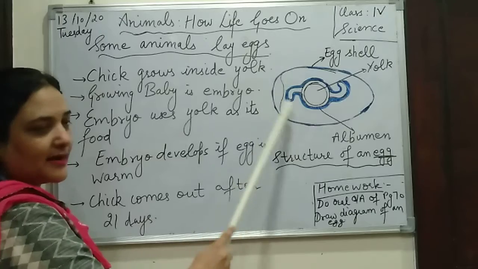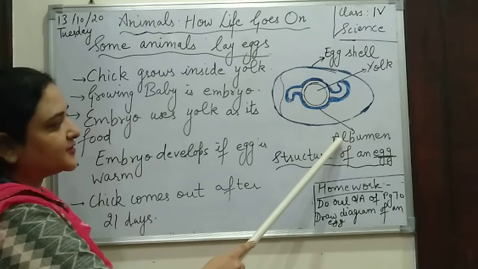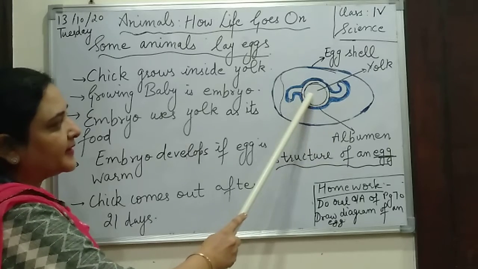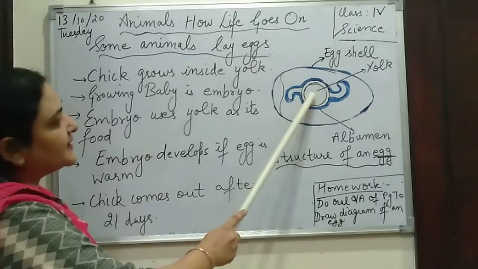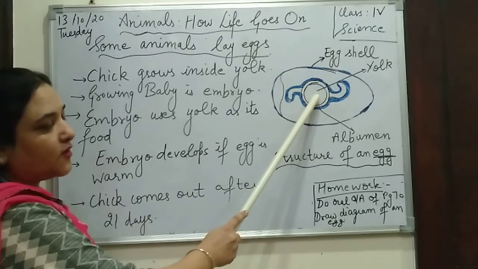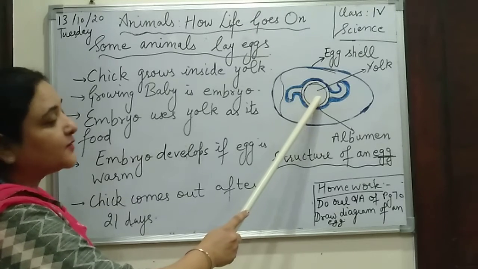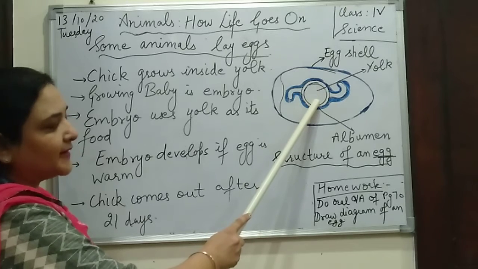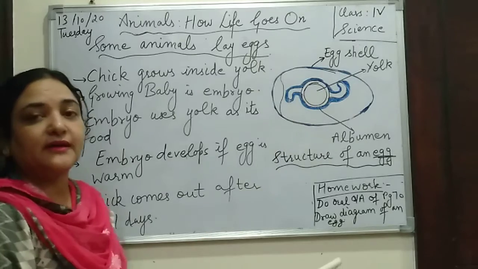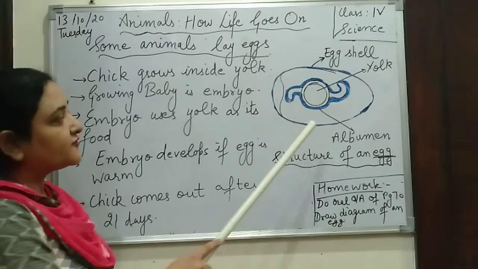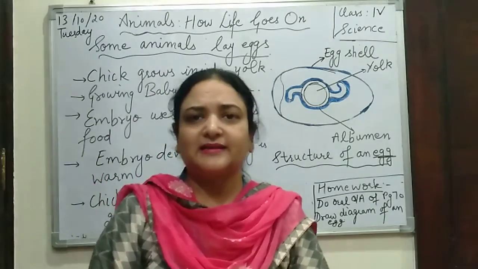I repeat once more. What was the structure of the egg? The hard protective coating is your eggshell. The white substance present here is your albumin. And inside the albumin you have the yolk. The chick grows inside the yolk. What do we call the growing baby? Embryo. Where does the embryo take its food from? It uses yolk as its food. Then only can it grow. It needs food. And it grows only when the egg is warm. After 21 days the egg is going to hatch and the chick is going to come out. I hope this cycle is clear.